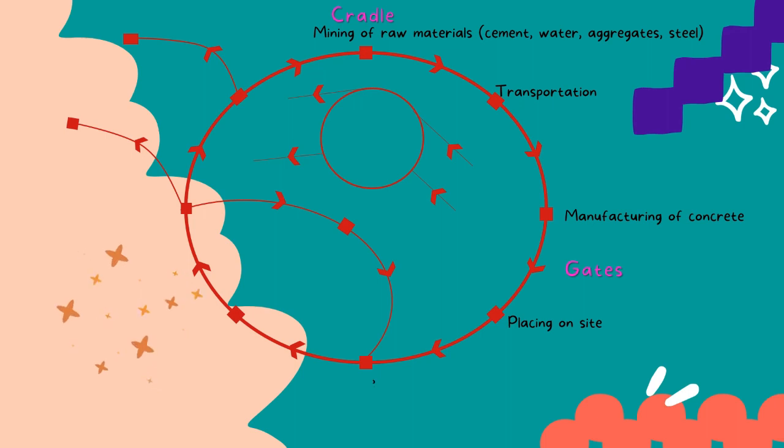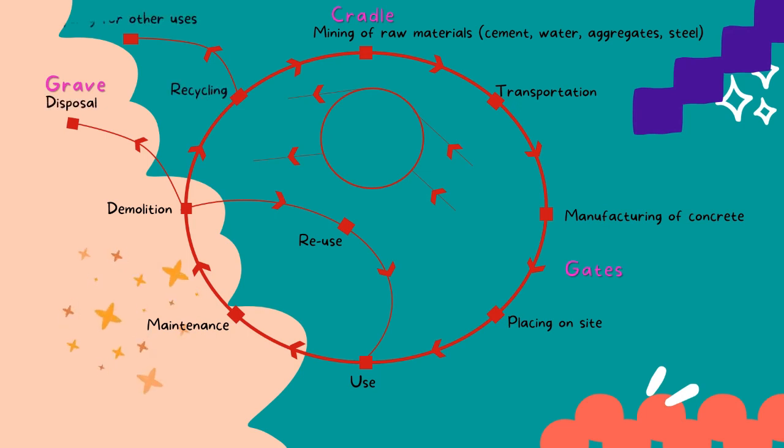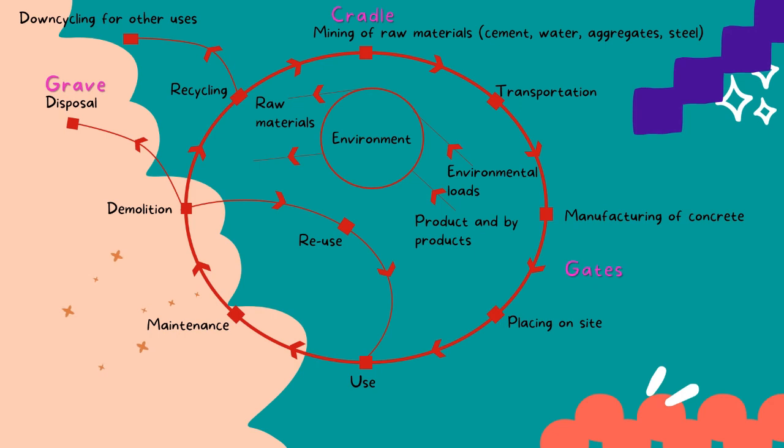After that, it will be used to build a building and need maintenance. Eventually, it needs demolition and some structure will be reused. Lastly, is the stage of grave, where the excess waste will be disposed of and recycled. Some waste also will go to downcycling for other uses. During the life cycle of concrete, it will affect the environment, through the existence of products and byproducts, also environmental loads. This results in the use of raw material and energy.